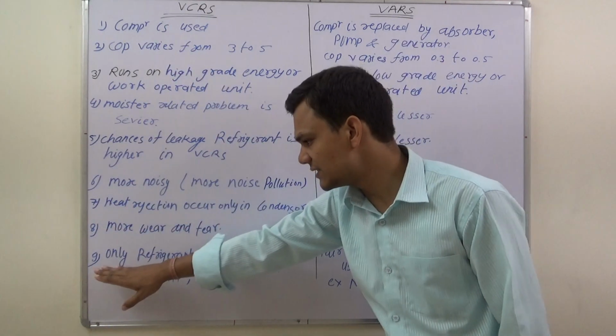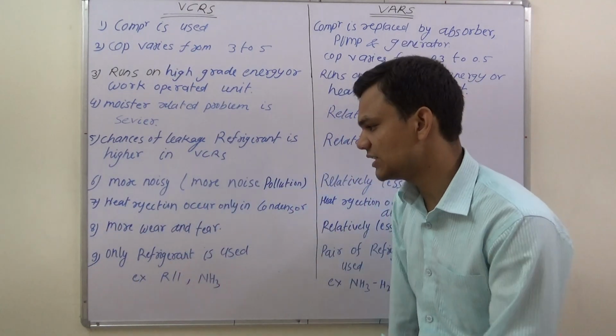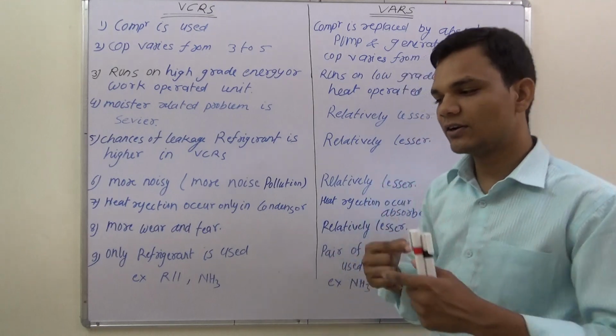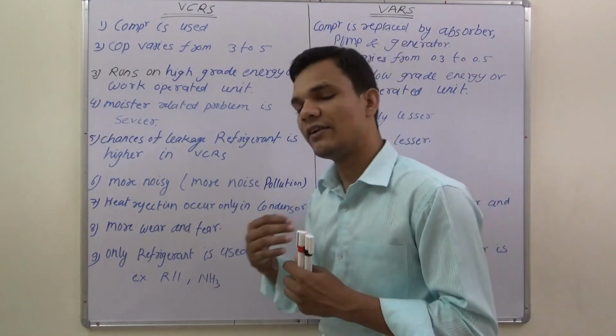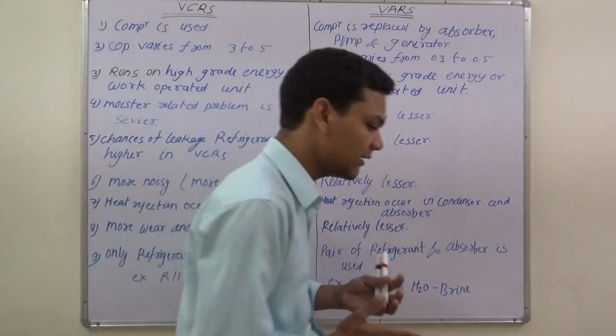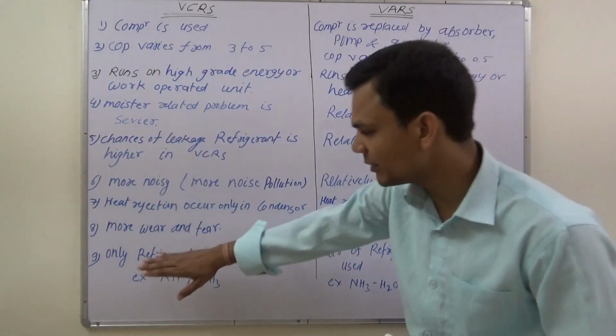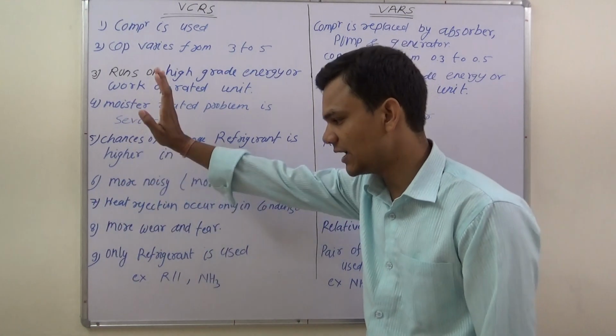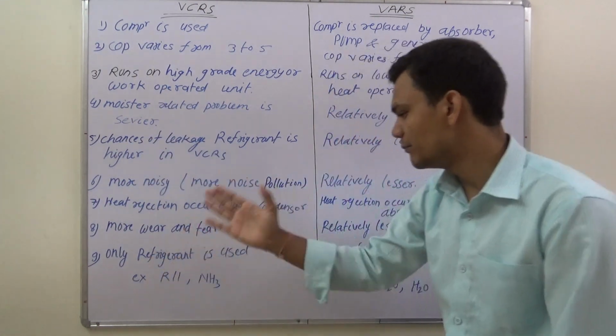Next difference is, only refrigerant is used in this cycle. This is a closed cycle, so we use only refrigerant. The examples of refrigerant are R11, NH3, R12, R22. These are the examples of refrigerants which we can use in this cycle.